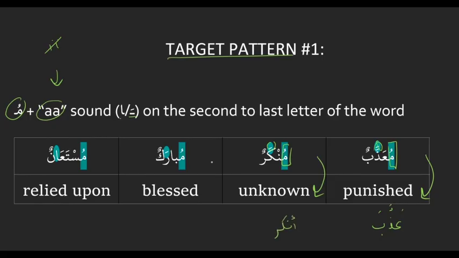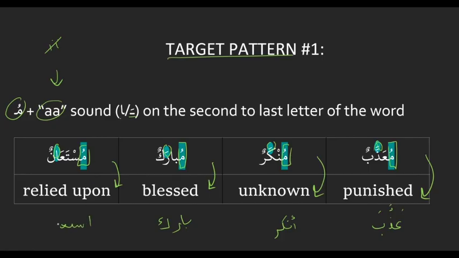And then we have mubarak, which starts with a mu. The second to last letter is the ra, which has an a on it, and it translates as blessed. Like Ramadan Mubarak, a blessed Ramadan. Something or someone that has been blessed, which is a target, and comes from the action baraka. And the last one, musta'an, starts with a mu. The second to last letter is an alif, which is an a sound, and it translates as relied upon. Someone who is relied upon, which is a target. It comes from ista'ana.